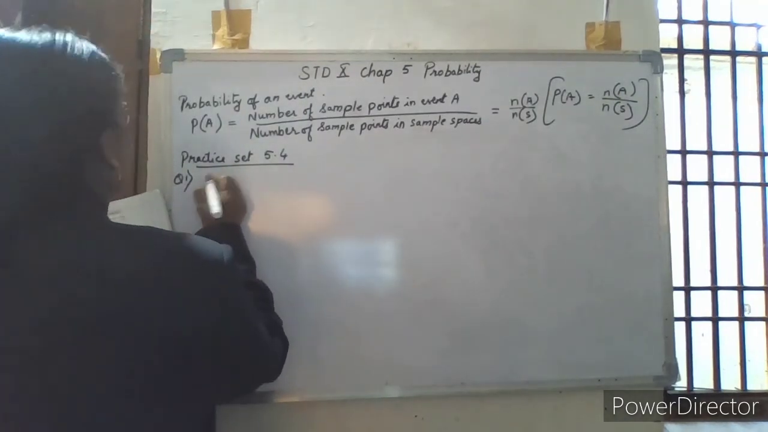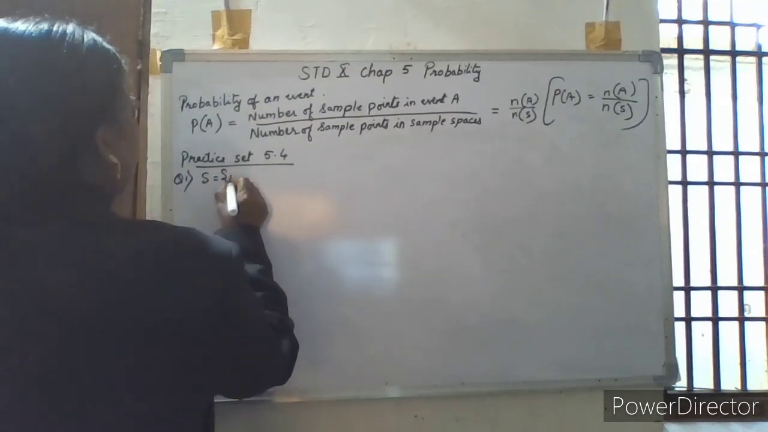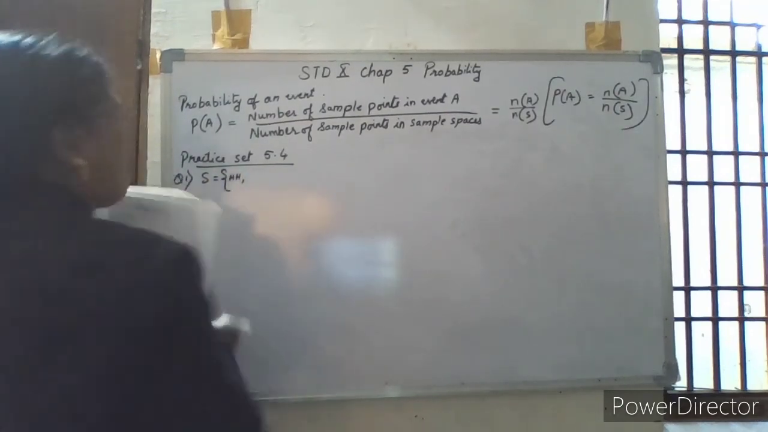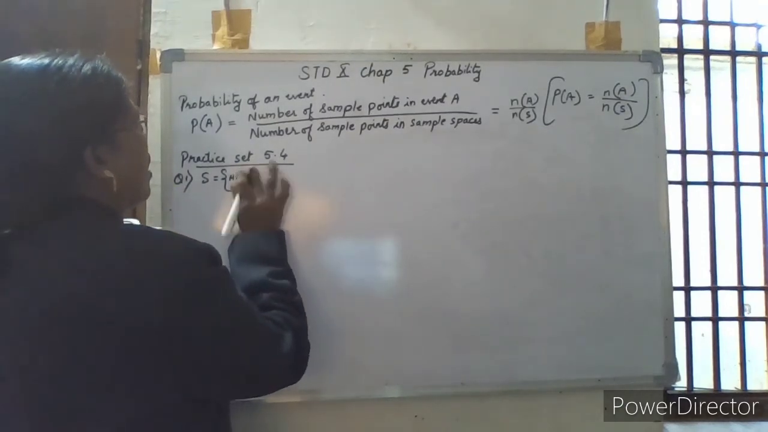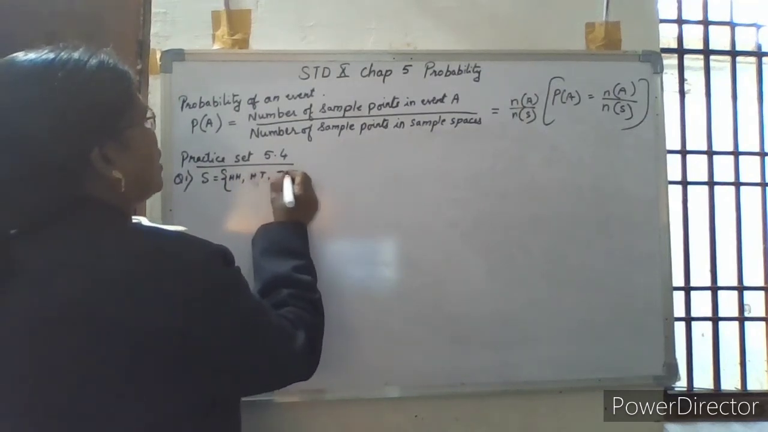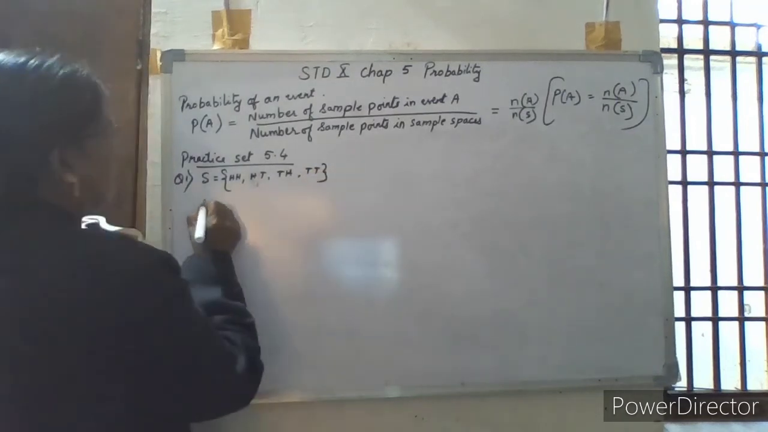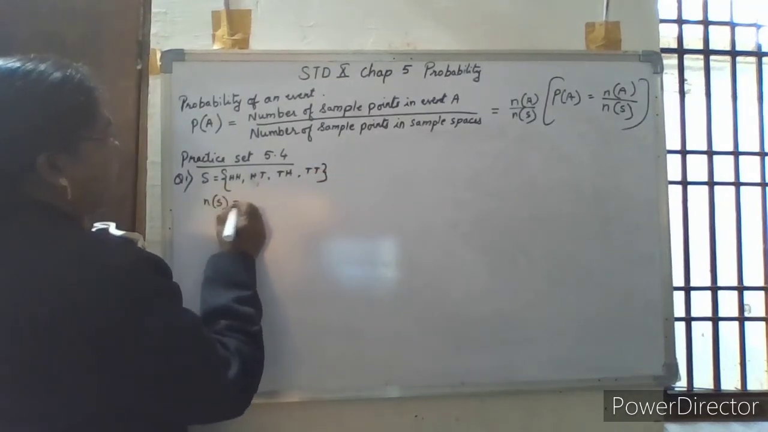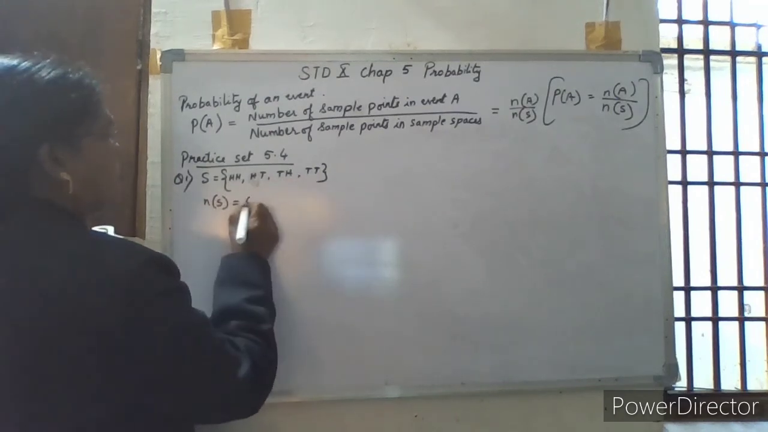So two coins are tossed. Sample space is equal to HH, HT or TH or TT. These are the sample points. So number of elements of the sample points is equal to 1, 2, 3, 4.